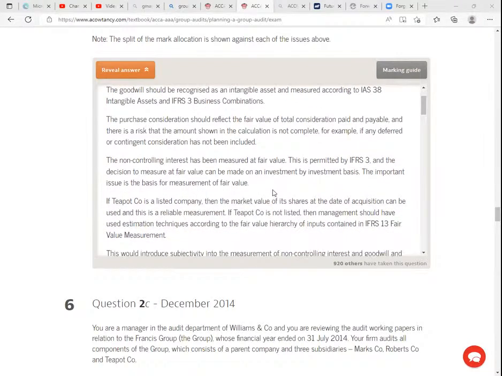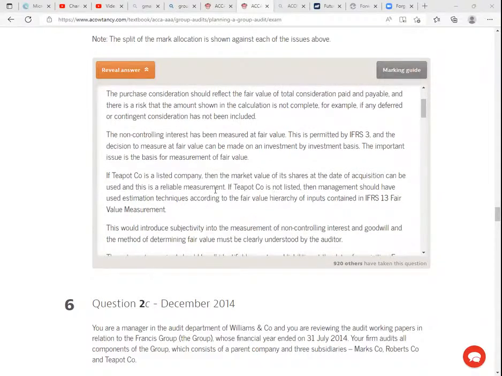The non-controlling interest has been measured at fair value. This is permitted by IFRS 3, and the decision to measure at fair value can be made on an investment by investment basis. The important issue is the basis for measurement of fair value. If Teapot Company is a listed company, then the market value of its shares at the date of acquisition can be used.